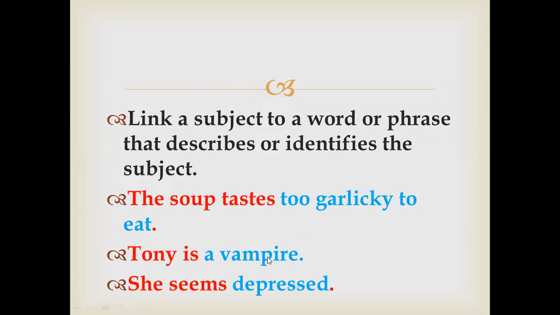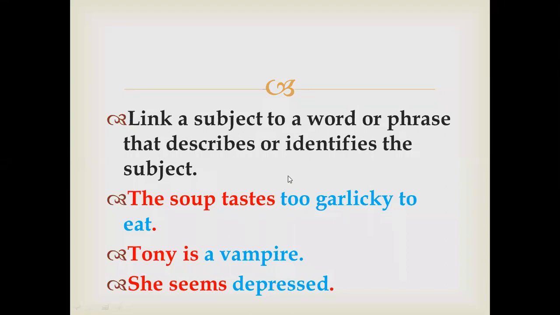Tony is a vampire. She seems depressed. Now in these, I don't think that these are objects. What do you think? These group of words in blue, are these objects? Object is the receiver who receives the action. But no action is taking place here, and it means these are not objects. Yes, this is telling us more about the subject. These group of words are telling us more about the subjects.